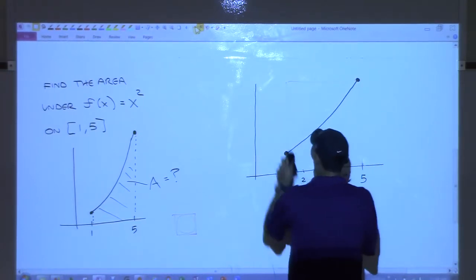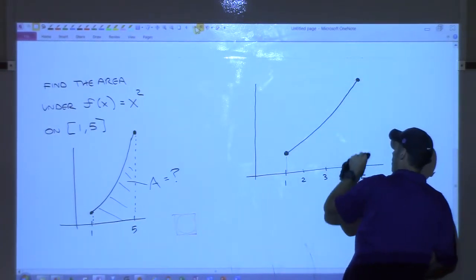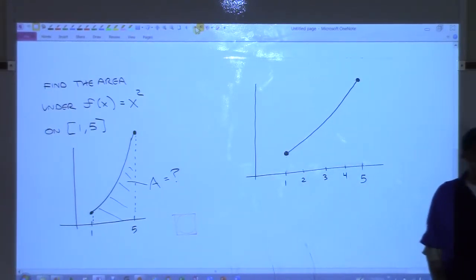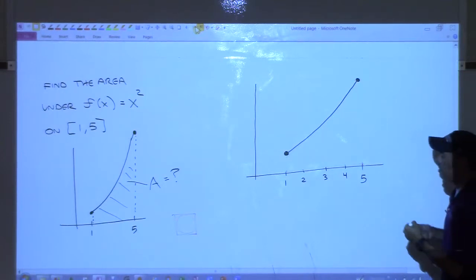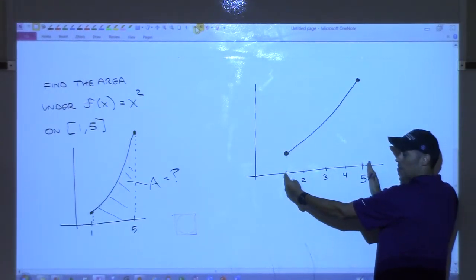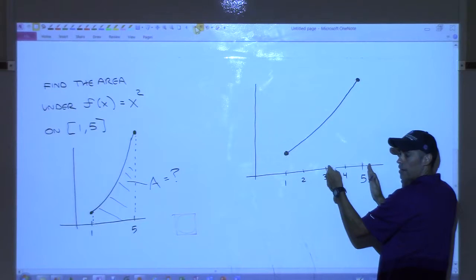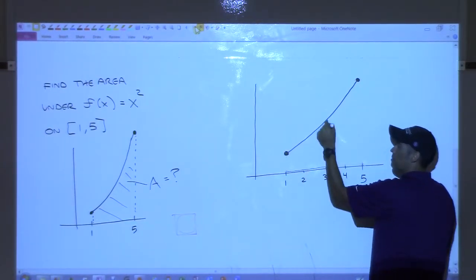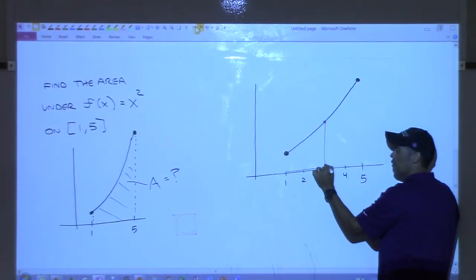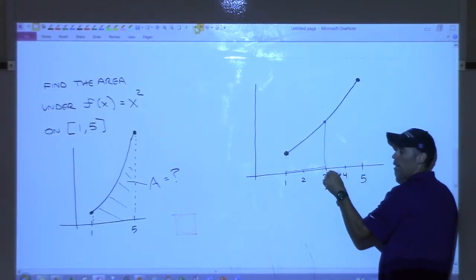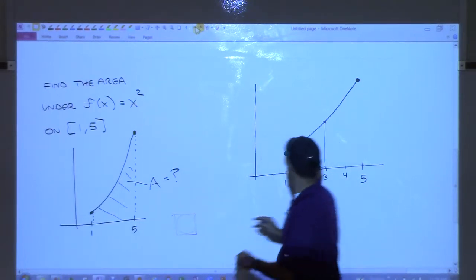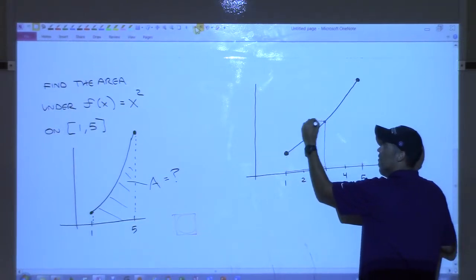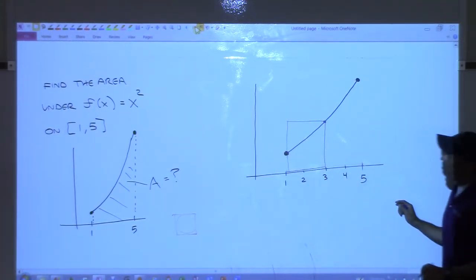How could we do a little better than that? Because all we can do is rectangles. Instead of doing one rectangle, how about I do 2 of them? So why don't I do this? Instead of going the whole distance across, why don't I go halfway? If I go halfway, plug 3 into the function, it's going to take me up to here, right? How tall is that piece? From here to here? 9, because remember the function's x squared, right? So this is 9 high. How wide is this? 2 over and down. Now that wouldn't be that great, right?